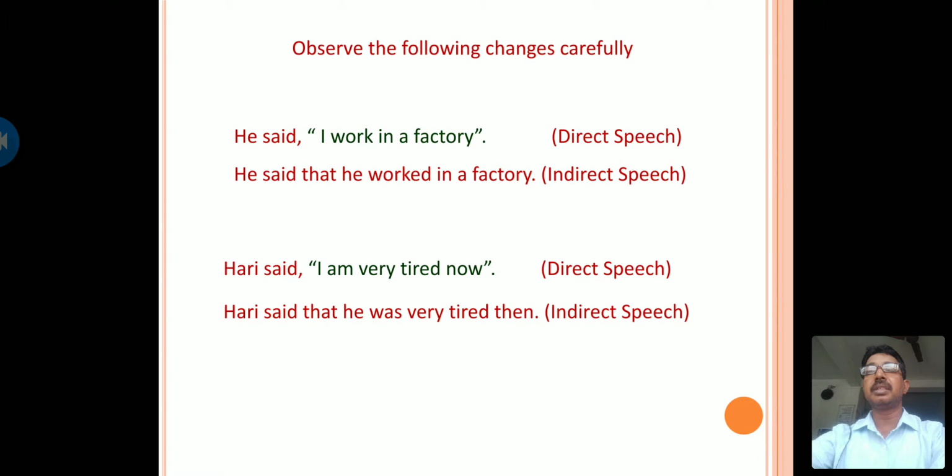Again, another example, Hari said, "I am very tired now." Now this sentence is in direct speech. And if we change the sentence into indirect speech, the answer will be like this. Hari said that he was very tired then. Here, certain changes are made. For example, see here, a comma is removed. Again, the first person, I am, became he was. Means here, the present tense became past tense and now became then. So these are the changes that we made in the indirect speech.